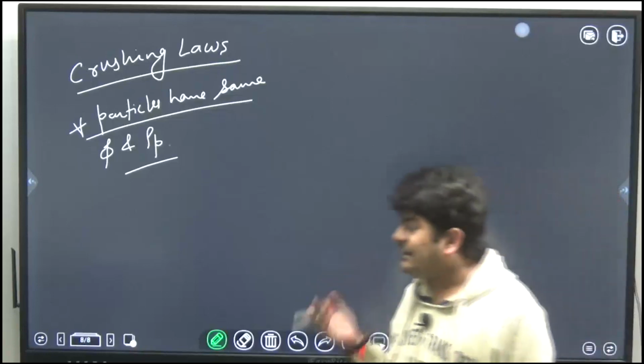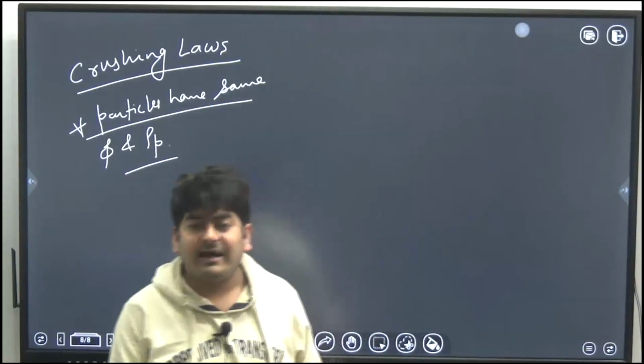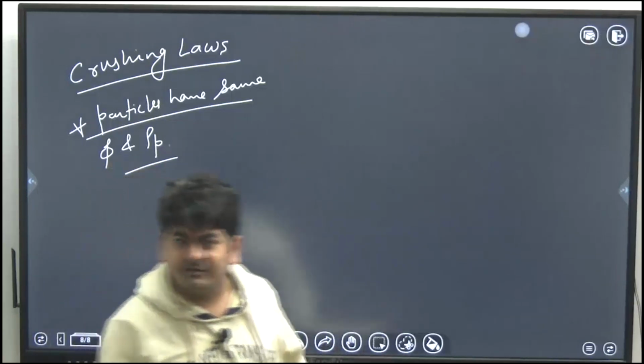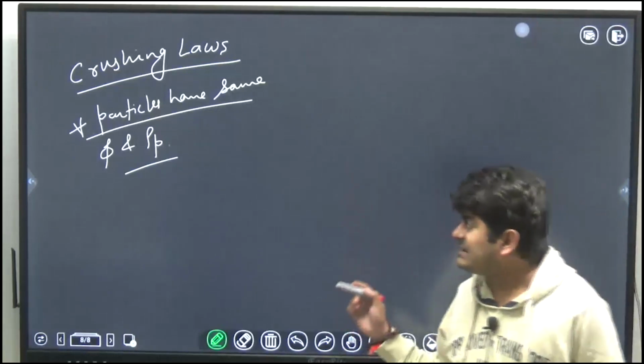Density means if you are crushing the iron, in the product you will have iron only, you will not have the gold or silver or mercury, anything else. Similarly all particles have same sphericity.